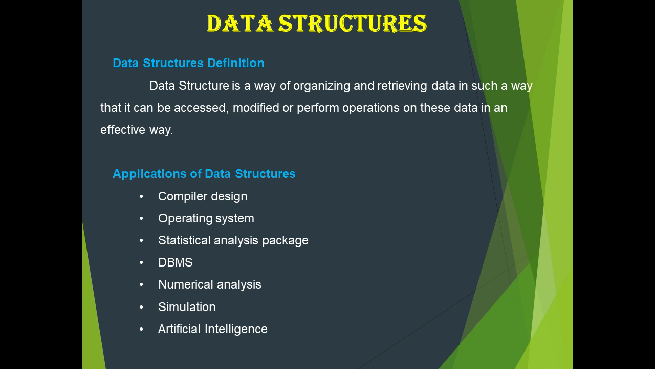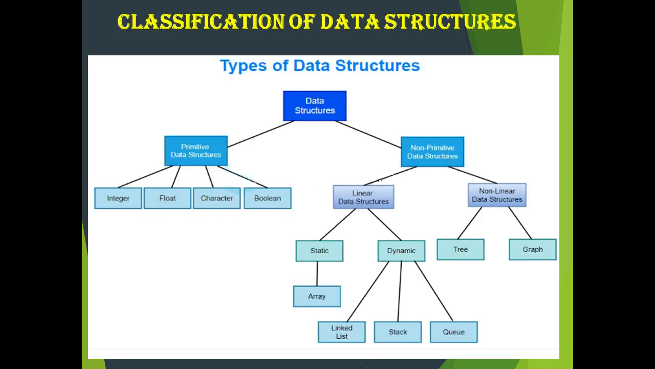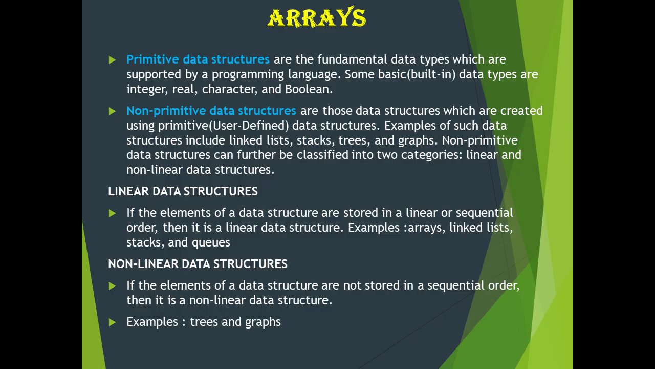So we will see the classification of data structures. It is divided into two types, primitive data structure and non-primitive data structure. Further, the primitive data structure is divided into integer, float, character, boolean, and the non-primitive data structure is divided into linear data structure and non-linear data structure, where linear data structure is of two types, static and dynamic. We will see all these one by one. So we know what is data structures. So we will see about what is primitive data structure.